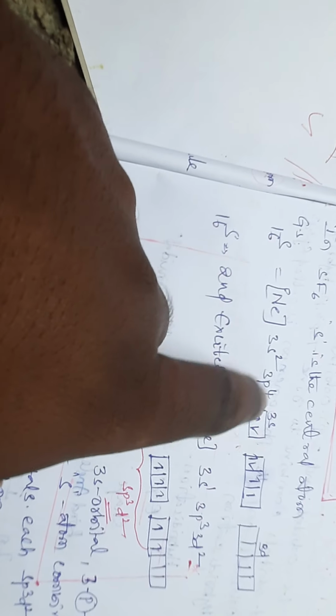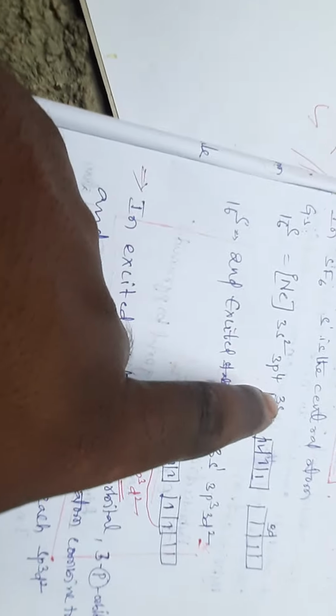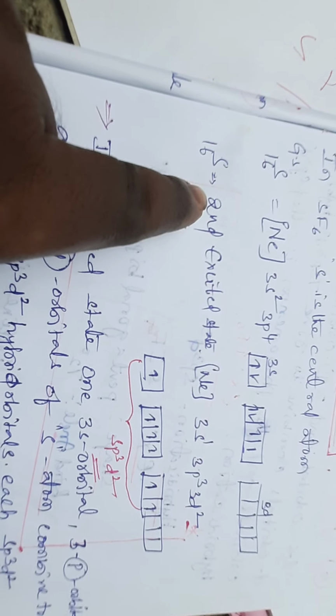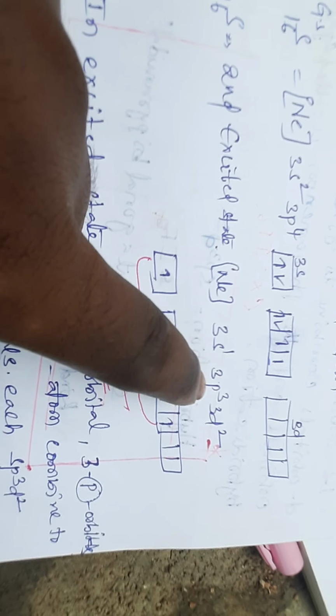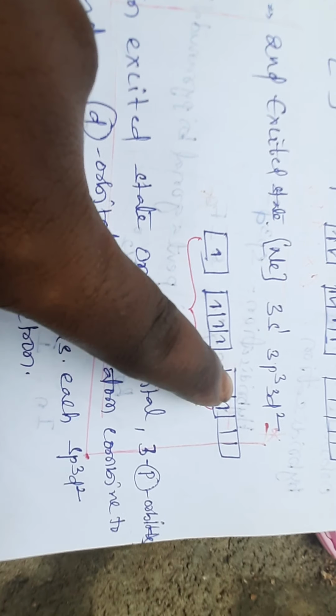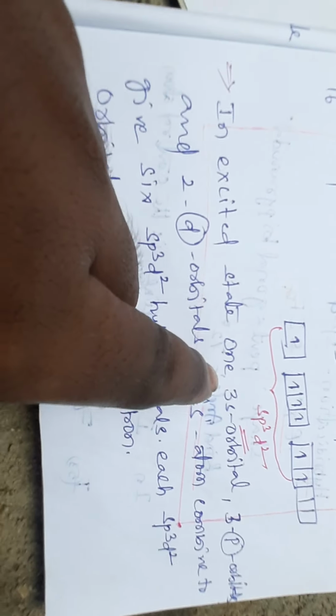For that purpose, first there is promotion of a p electron into the d orbital, so you have to consider the second excited state. This is the second excited state of neon core: 3s1, 3p3, 3d2. So that is 1 s orbital, 3 p orbitals and 2 d orbitals. So sulfur undergoes sp3d2 hybridization.